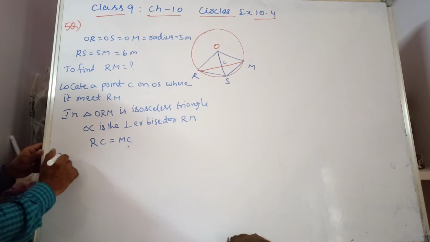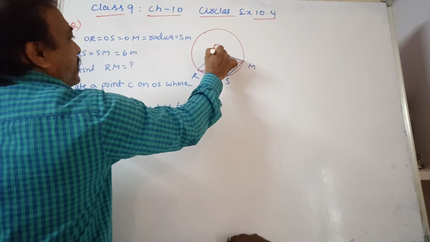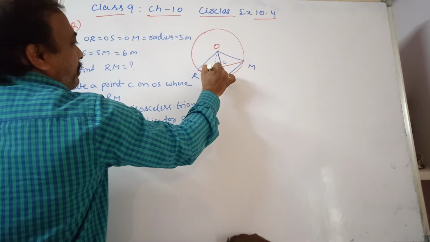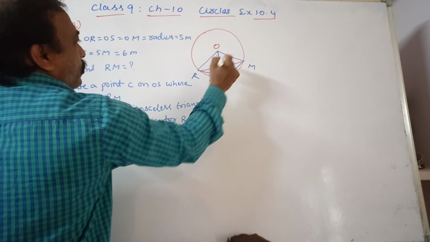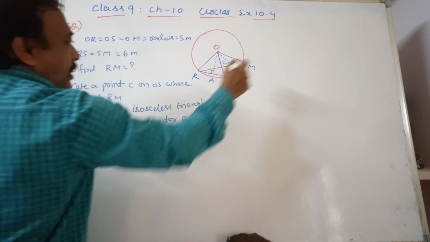Next, draw perpendiculars. Now draw OA. Observe it. Here I am taking OA perpendicular to RS and OB perpendicular to SM.